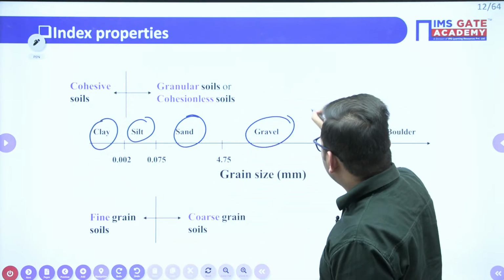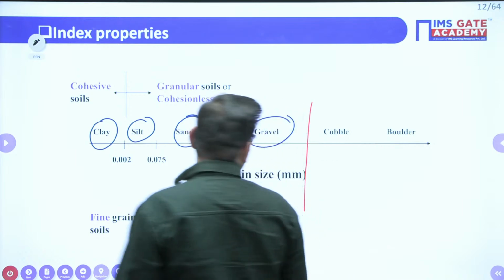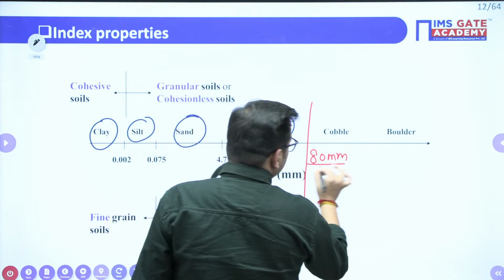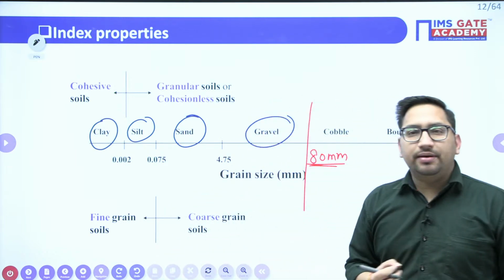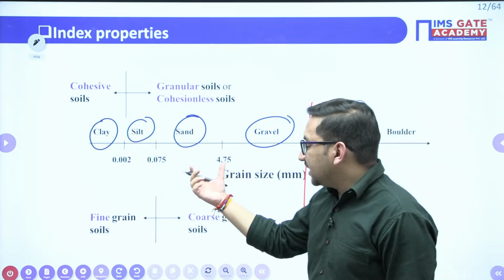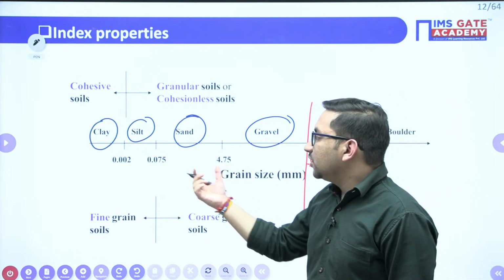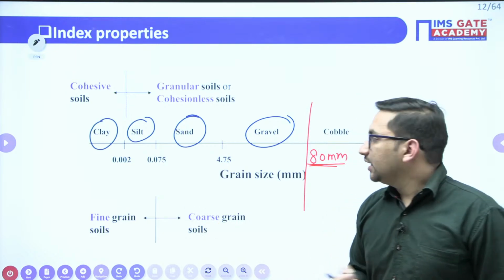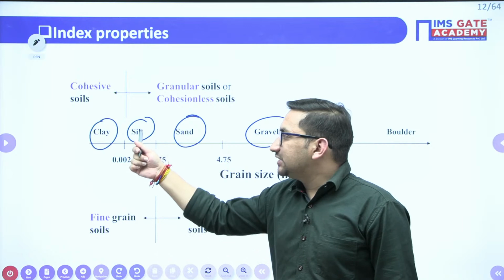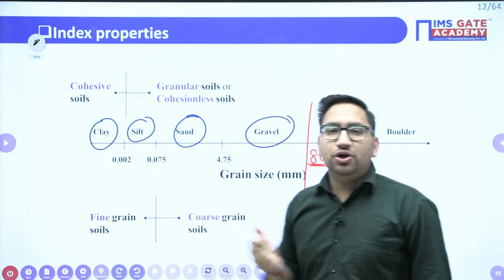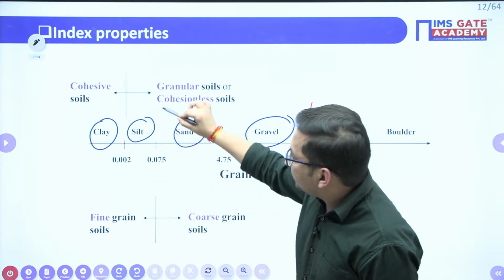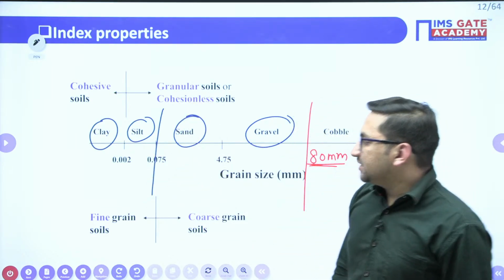So generally up to this particular point we call it a soil, up to 80 mm. From 80 mm to 4.75 mm, I will say that particular soil is gravel, right? If the particle size is in between 4.75 mm to 75 micron, it will be your sand. From 75 micron to 2 micron, it is going to be your silt, and less than 2 micron, it will be your clay.